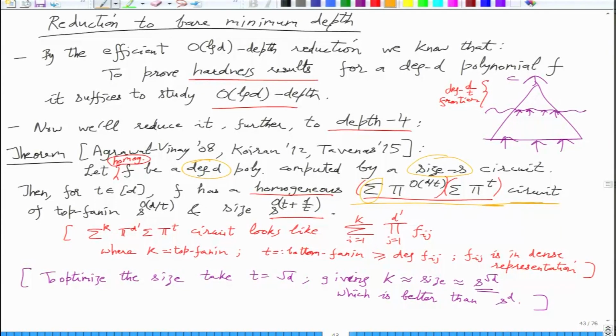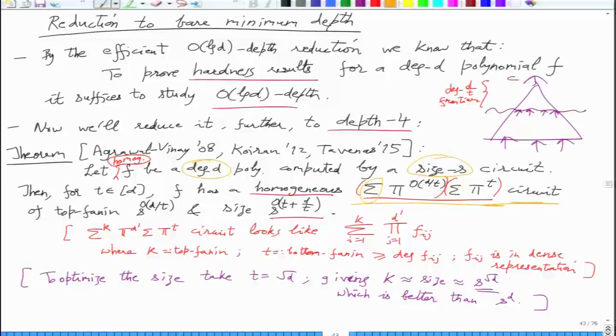If you want to do iterated matrix multiplication, say you want to compute the top left entry, you are multiplying n cross n matrices, d many of them, so the degree of the polynomial you are computing is d.